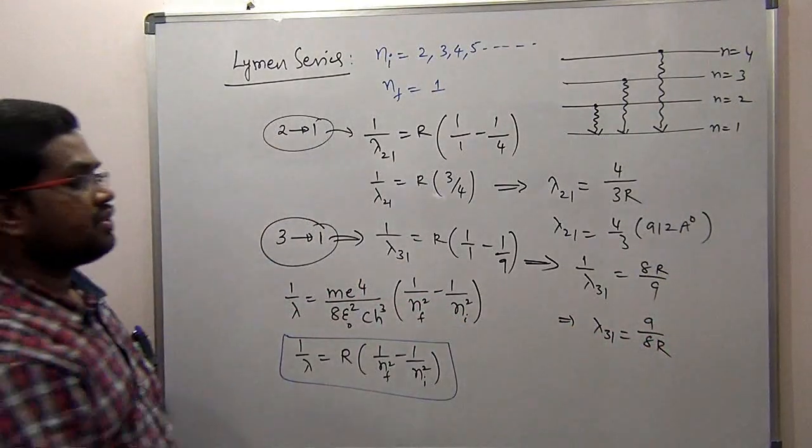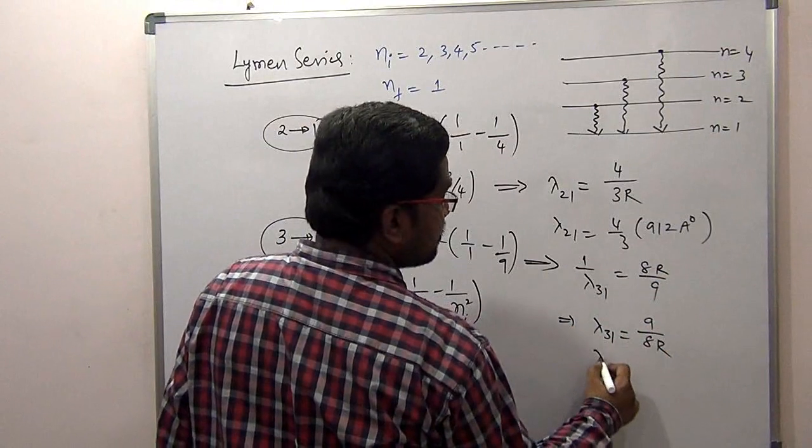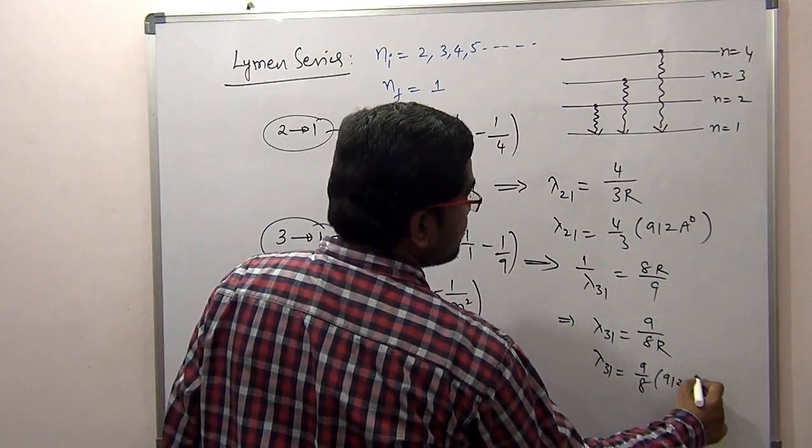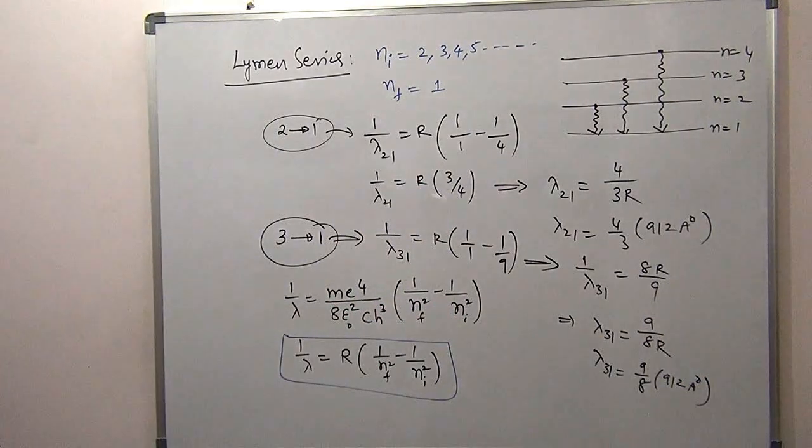Then again it is 9/8 into 1/R, which is 912 angstroms. From there we can calculate. So this is the way of calculating the Lyman series wavelengths: the first line, second line, third line, fourth line. If an electron is initially at 3, then it will come to 1. That is the line which is emitted, and it is generally known as the Lyman series second line.